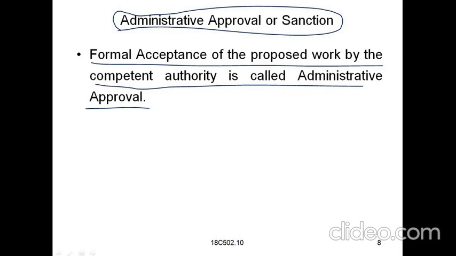They will propose it to the competent authority, and the authority who approves it gives the administrative approval, sanctioning the project in the administrative department.